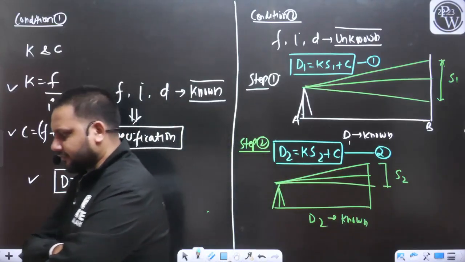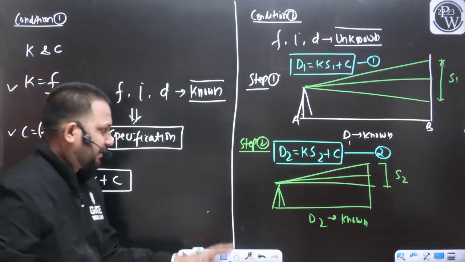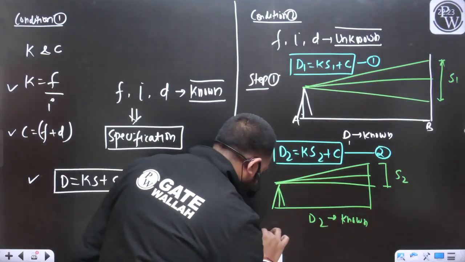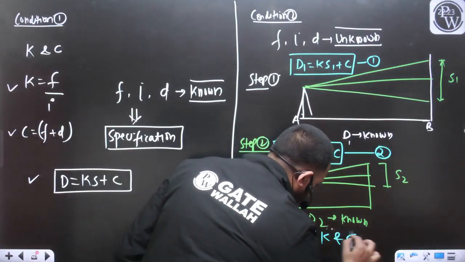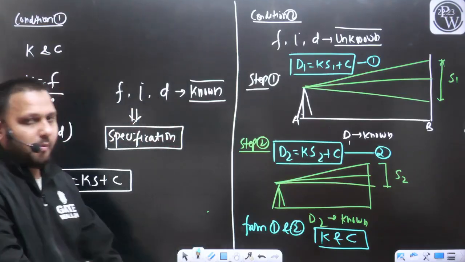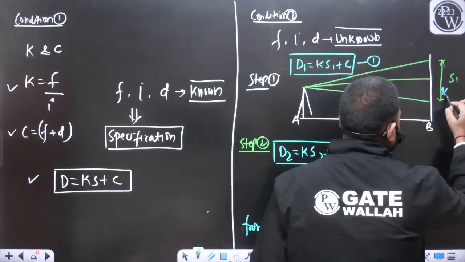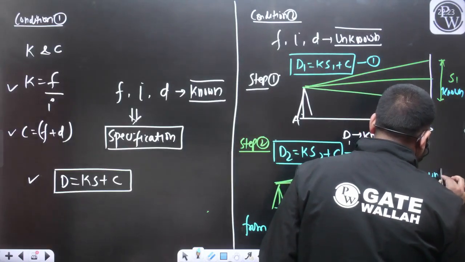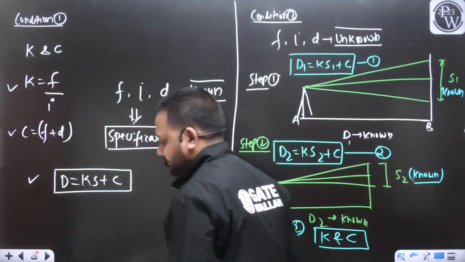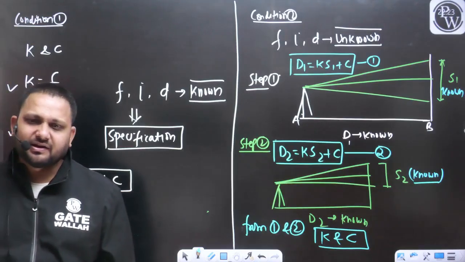Tell me in the chat box. Don't you think from equation 1 and 2 we can easily find out the values of K and C? Because D1 and S1 are known, and here also D2 and S2 are known values. Why would S1 and S2 change?